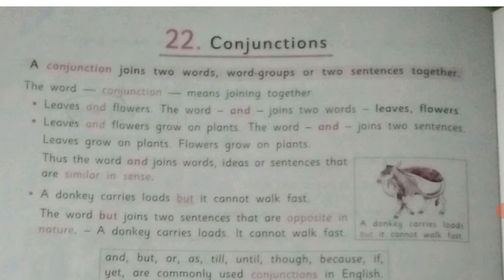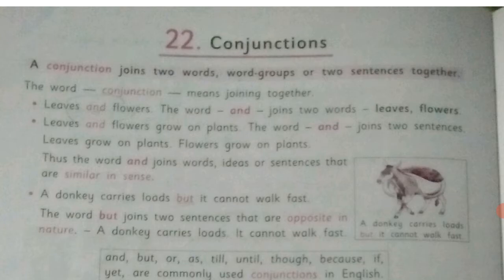Now here, children, a donkey carries loads. It cannot walk fast. So these are two different sentences. A donkey carries loads, but it cannot walk fast. With the help of but, these two sentences are joined.